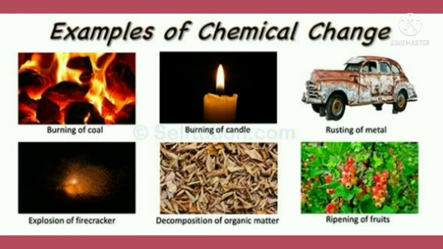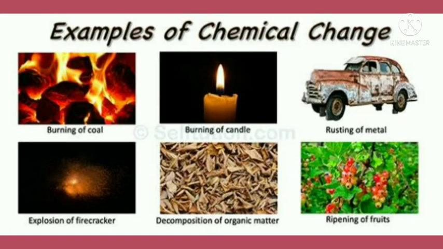There are some examples of chemical changes: burning of coal, burning of candle, rusting of metal, ripening of fruits, decomposition of organic matter, and explosion of firecracker. These are all examples of chemical changes.